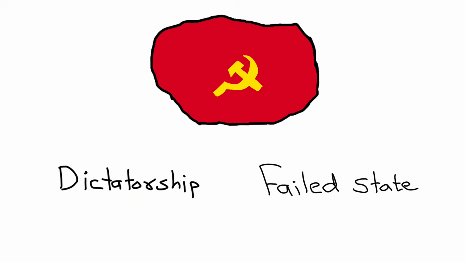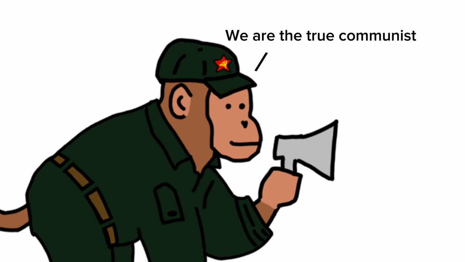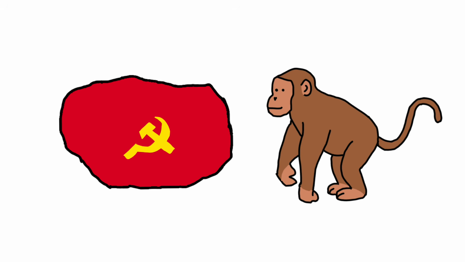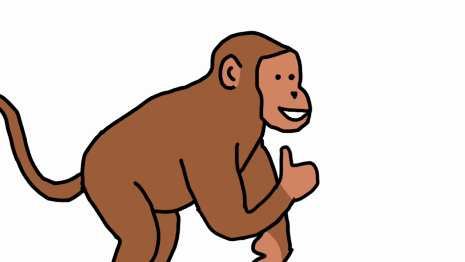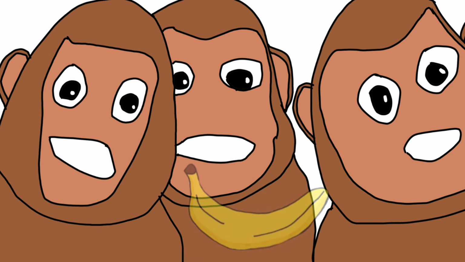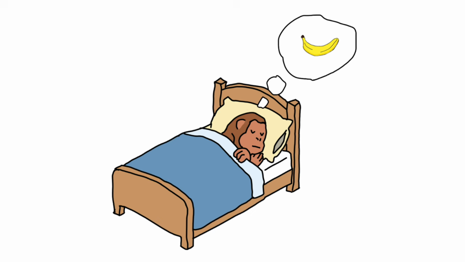So most of the communist revolution ended up as either a dictatorship or a failed state, and some say they are communist country, but in reality, they are not. So no true communist Monkeyland exists, and it's hard to obtain a true communist Monkeyland with monkeys, because monkeys are greedy. At first, all monkeys agree to share, but when they see the bananas, they go crazy. Because at the end of the day, everything is for bananas.